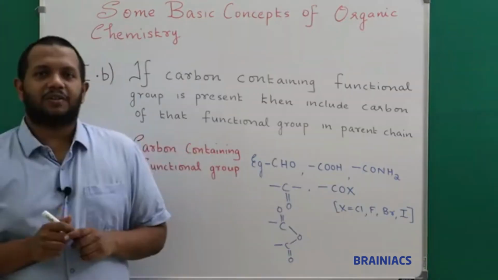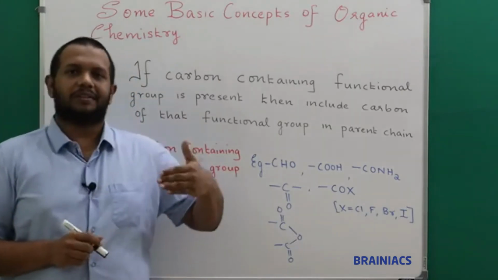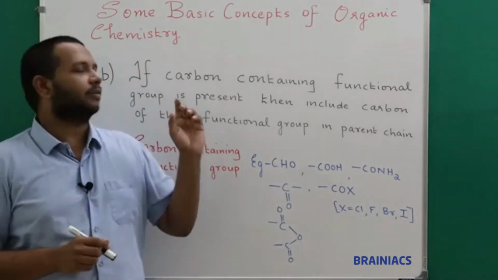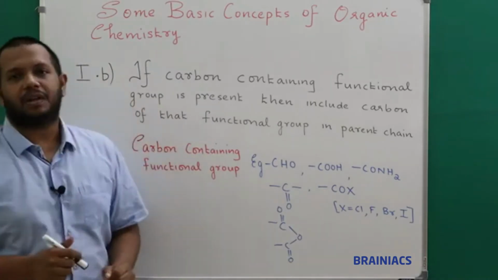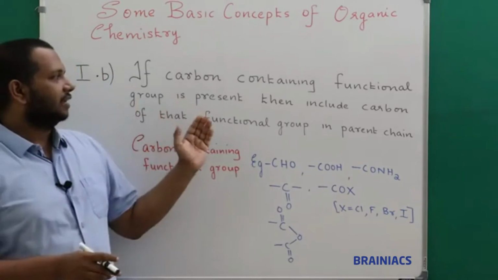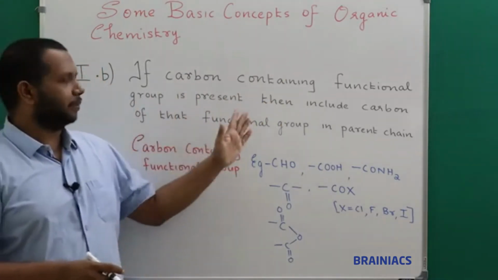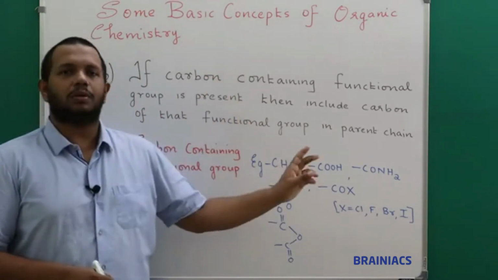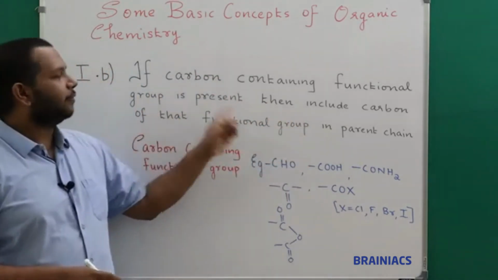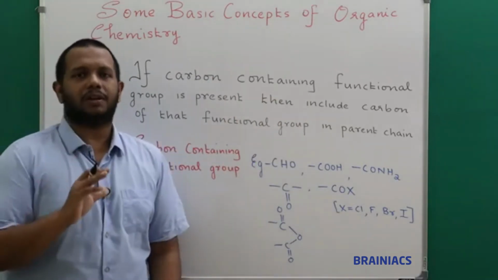So students, now we will go to the second sub rule, that is 1B. Now what is this sub rule stating to you? The rule says that if a carbon containing functional group is present, then include the carbon of that functional group in the parent chain. I will elaborate in detail.